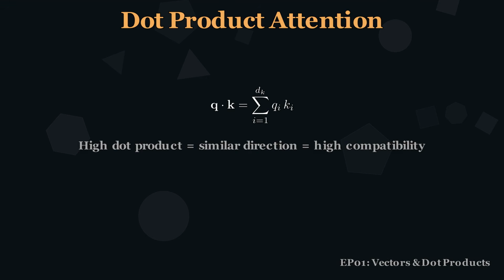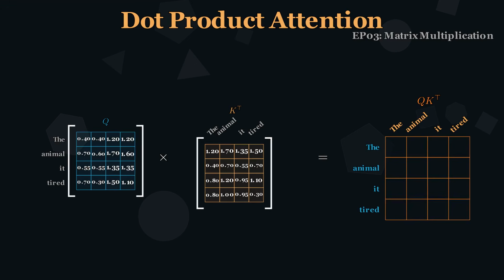To determine how much one word should attend to another, we compute the dot product between query and key vectors. Remember from episode 1, the dot product measures similarity. Vectors pointing in the same direction yield a high value. When we compute QK transpose, we're calculating all pairwise compatibility scores simultaneously.